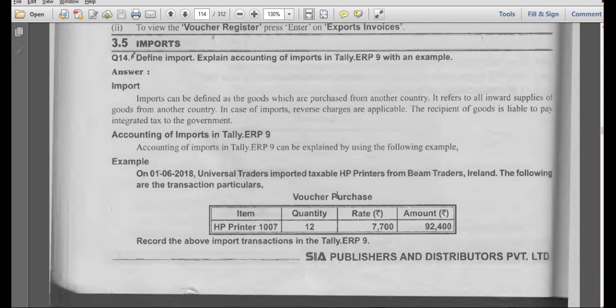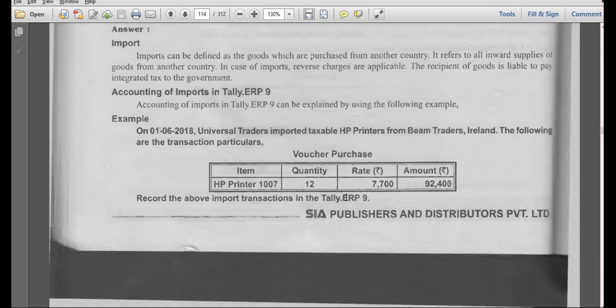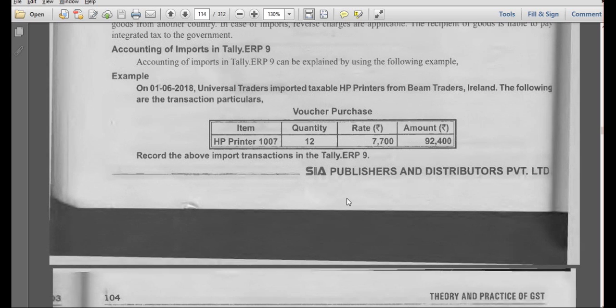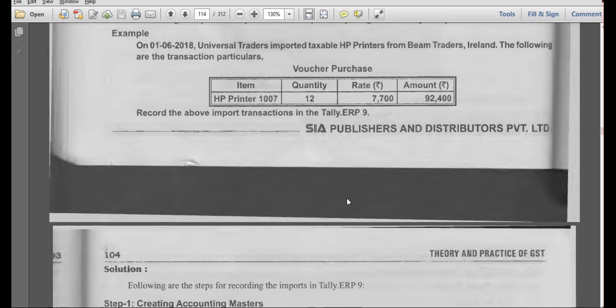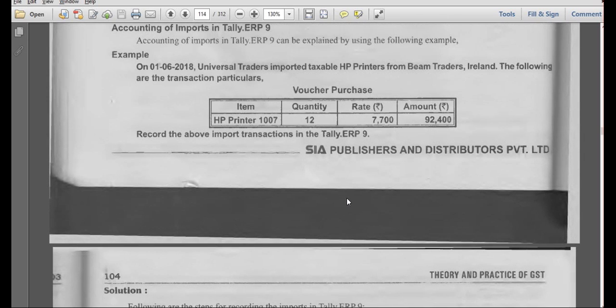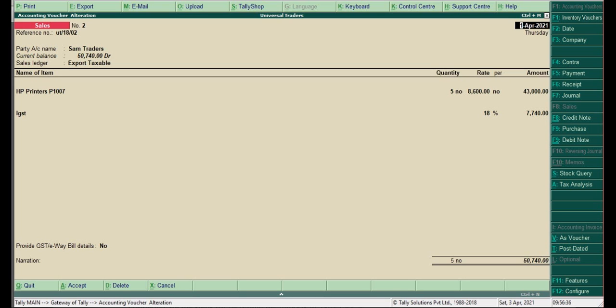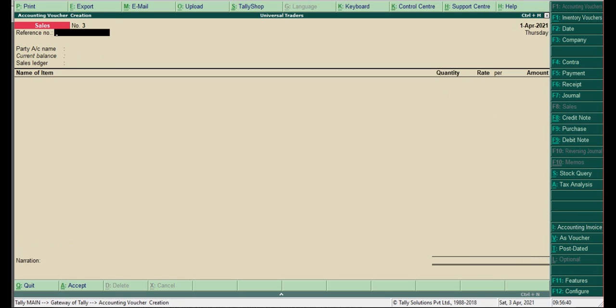Will he be sundry debtor or creditor? Sundry debtor or creditor? We are doing purchases, so he'll be sundry creditor. Why are you taking that much time?